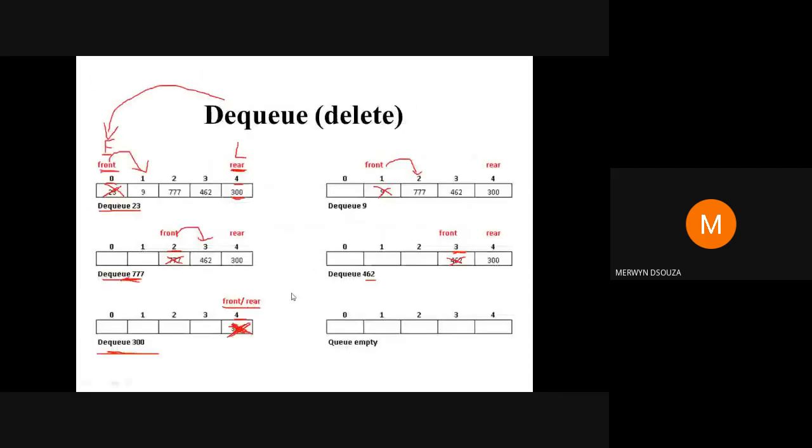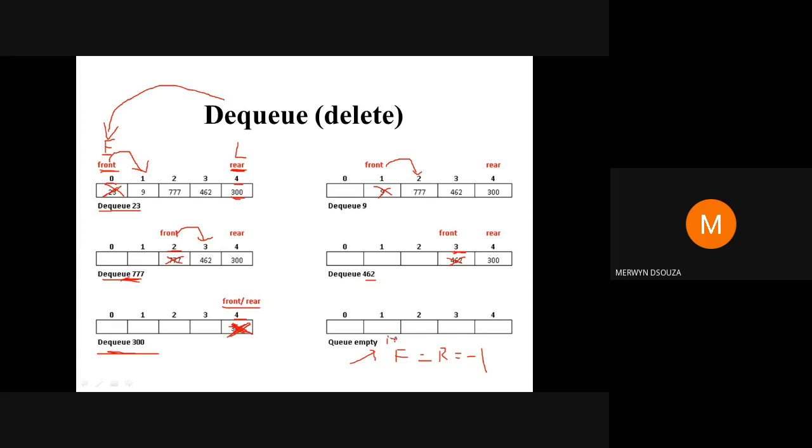So here, after deleting 300, since your queue has become empty, as you can see in this diagram, you need to reinitialize your front and rear to -1. Now you need to put one if condition here.